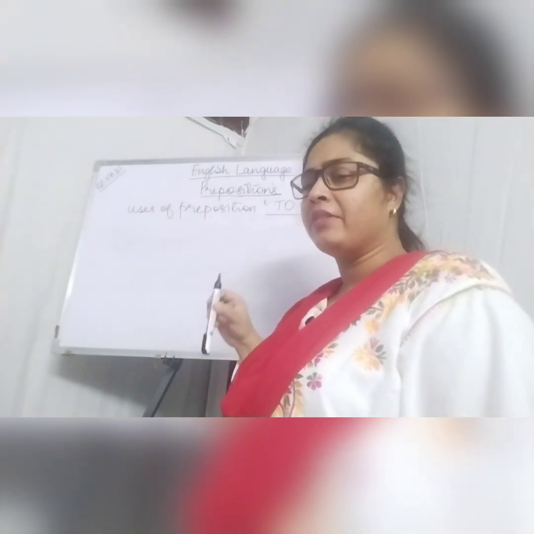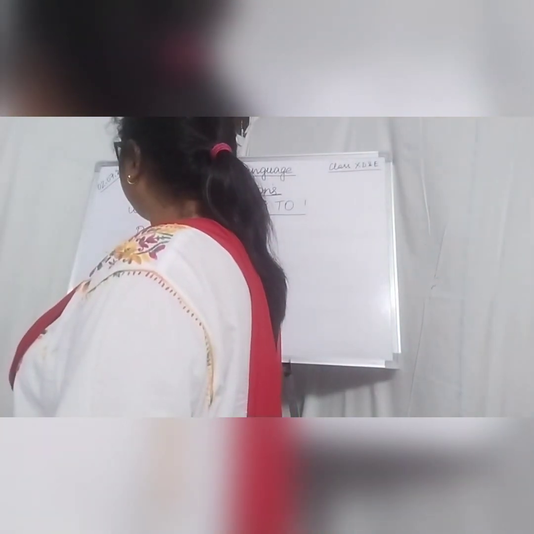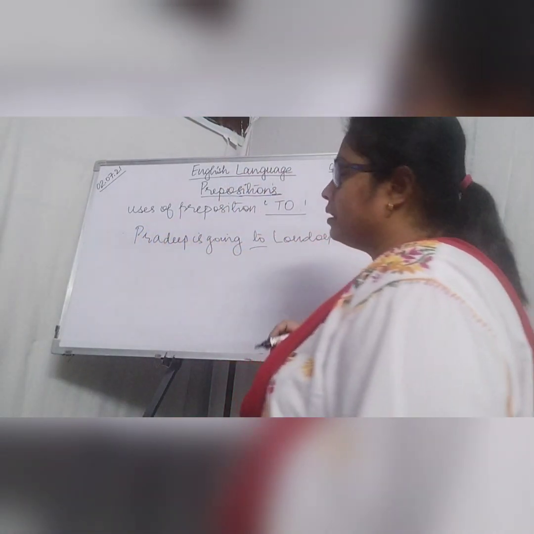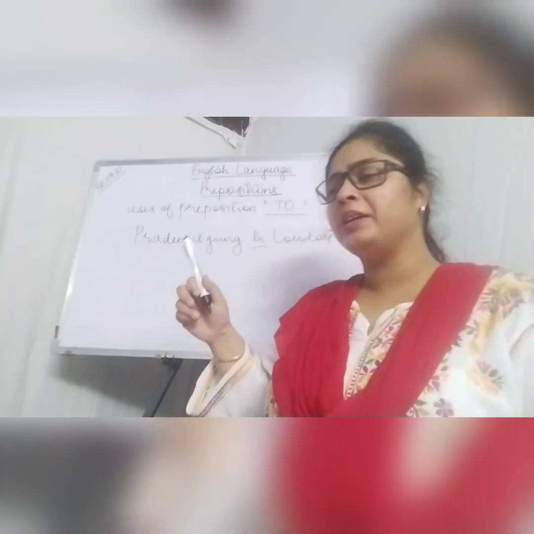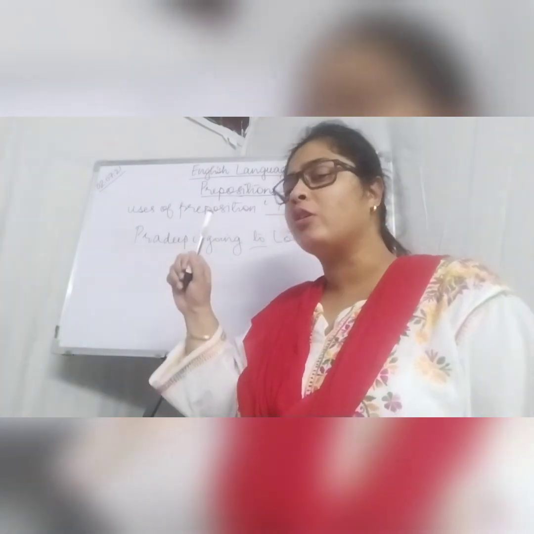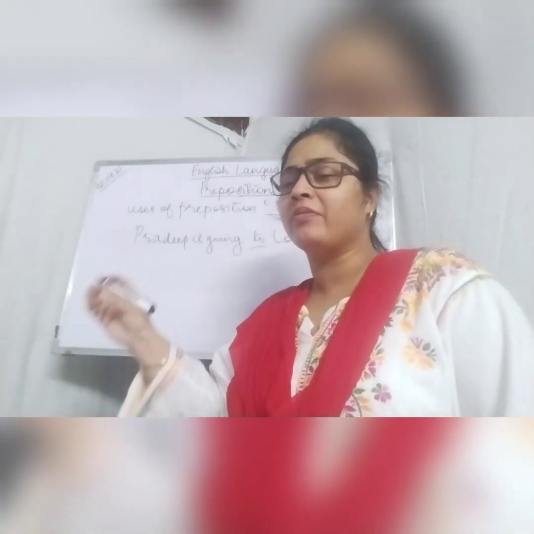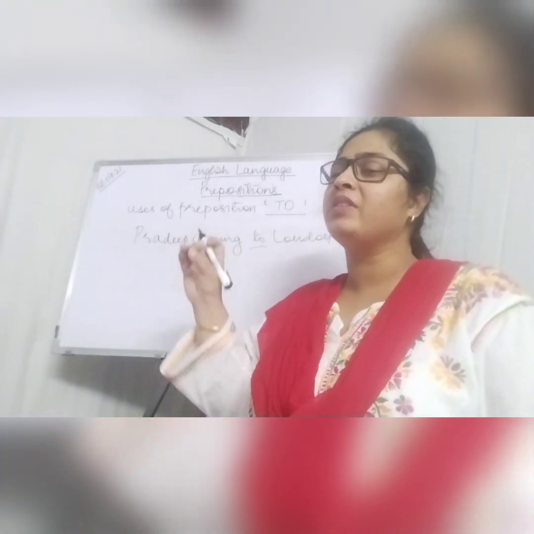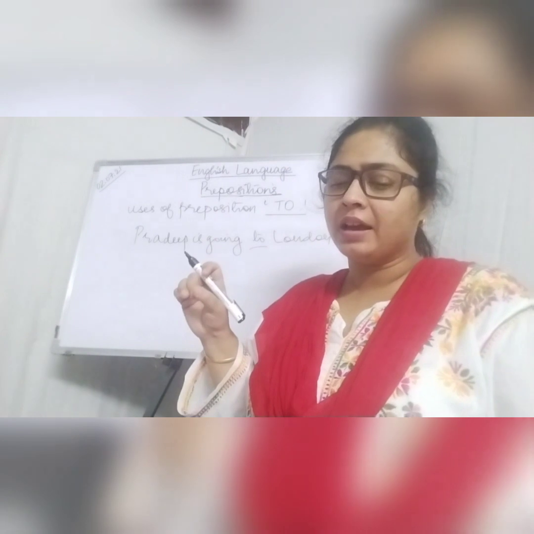For example, if I say, Pradeep is going to London. So towards which direction is Pradeep moving? Pradeep is moving towards London. So I know the direction. Whenever we are talking about the direction of a moving object, whenever we know the direction of the moving object, then always remember that we use preposition to. Example, is it clear?